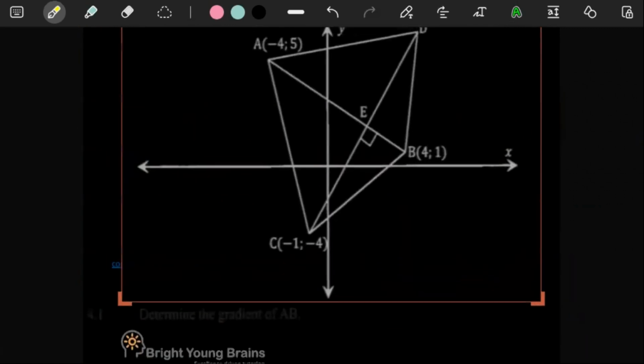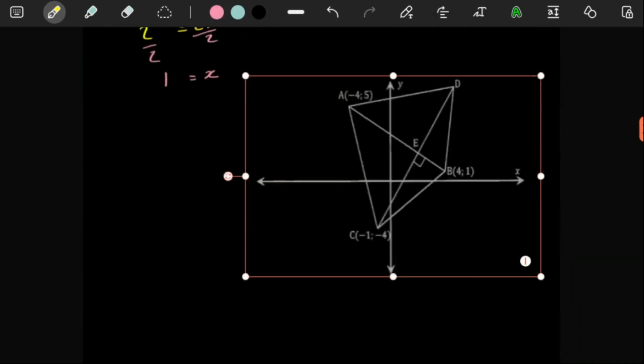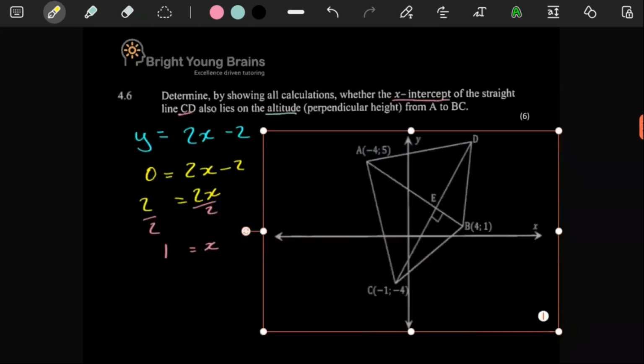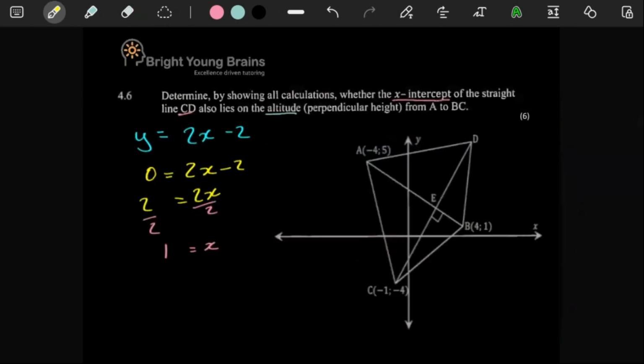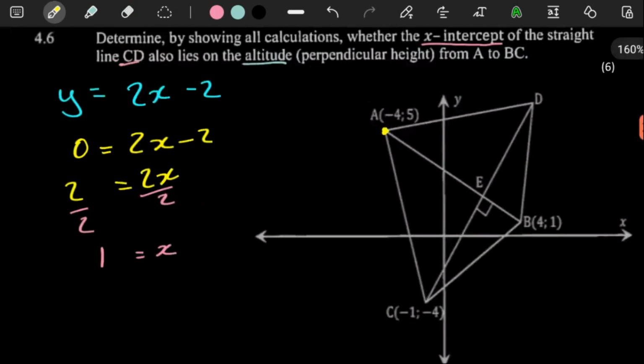Let me crop this. So we have the sketch. Let me actually maybe make it a bit smaller. So this is our sketch, right? Now, where's point A? We need to find out everything. There's point A here, and then the line BC is this line here.